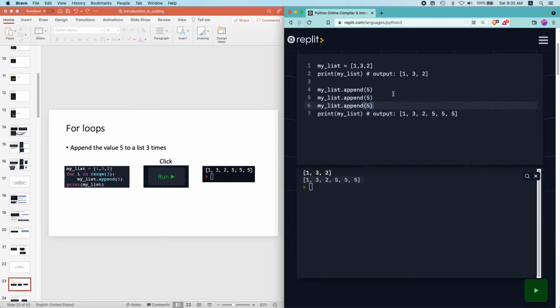But how do I do this? What's a more efficient way to do this? So instead of writing so many lines, I can write a for loop. If I want to do something 3 times, I write the keyword for i in range 3, my list dot append 5.